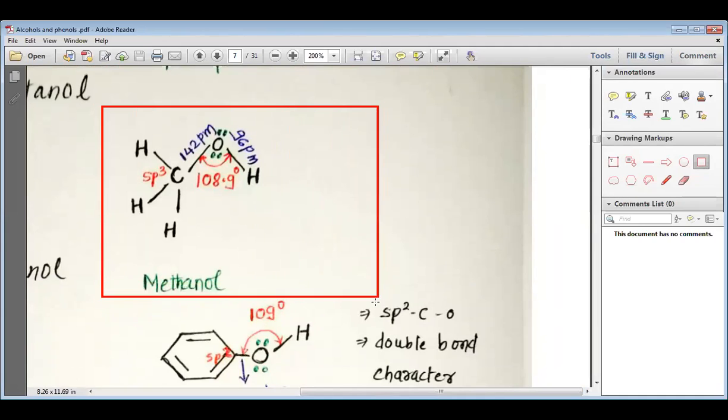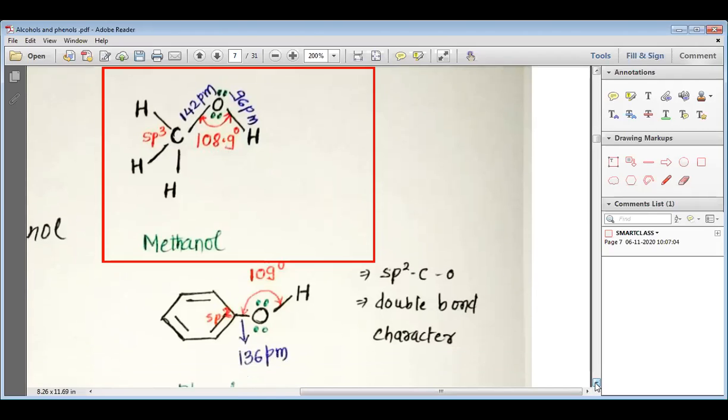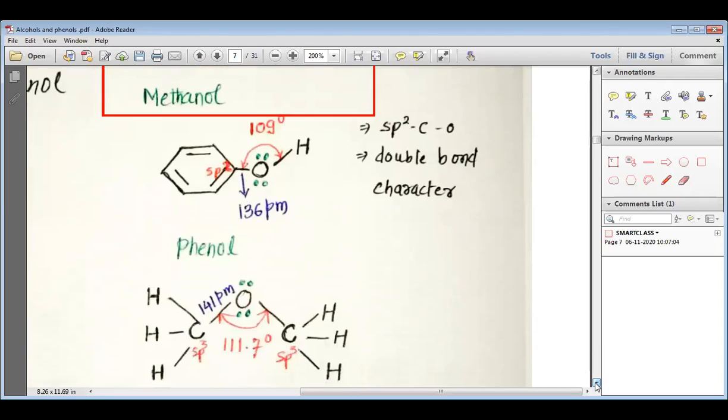You can see this is the structure of methanol. In methanol, the carbon undergoes sp3 hybridization. It combines with oxygen and that oxygen is bonded with hydrogen. The bond angle of COH is 108.9 degrees. The bond length OH is 96 picometer, whereas the bond length CO is 142 picometer. This is how, my dear students, we understand the structure of the alcohol functional group in methanol.